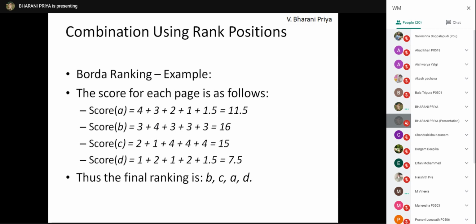Yes, ma'am. So thus the final ranking is, what is the highest value? C. So C, then B, then A, D. Right.